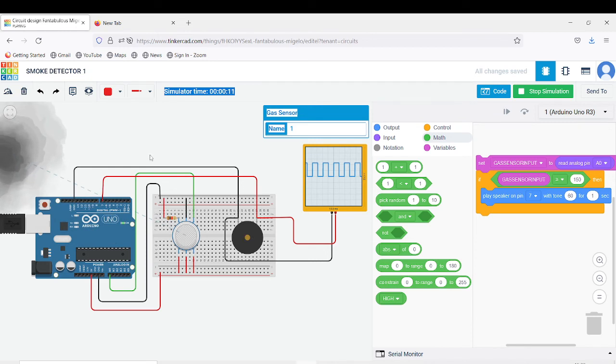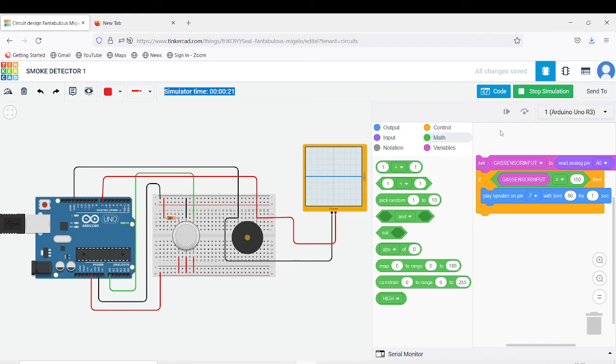And the piezo buzzer stops buzzing. So as I bring it near to this again, it starts buzzing again, and as I take it away, the smoke density reduces and this stops buzzing.